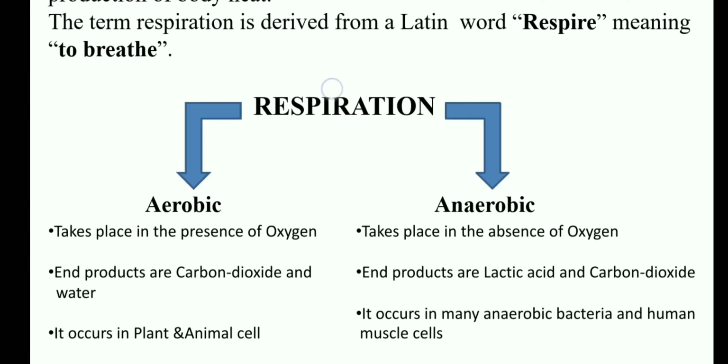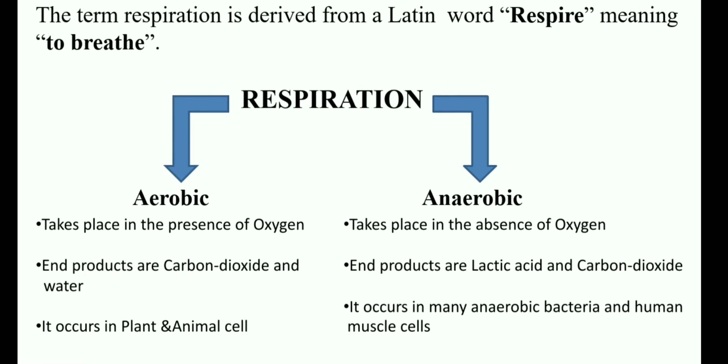Respiration is of two types, aerobic respiration and anaerobic respiration. Aerobic respiration takes place in the presence of oxygen, whereas anaerobic respiration takes place in the absence of oxygen. What are the end products of aerobic respiration?